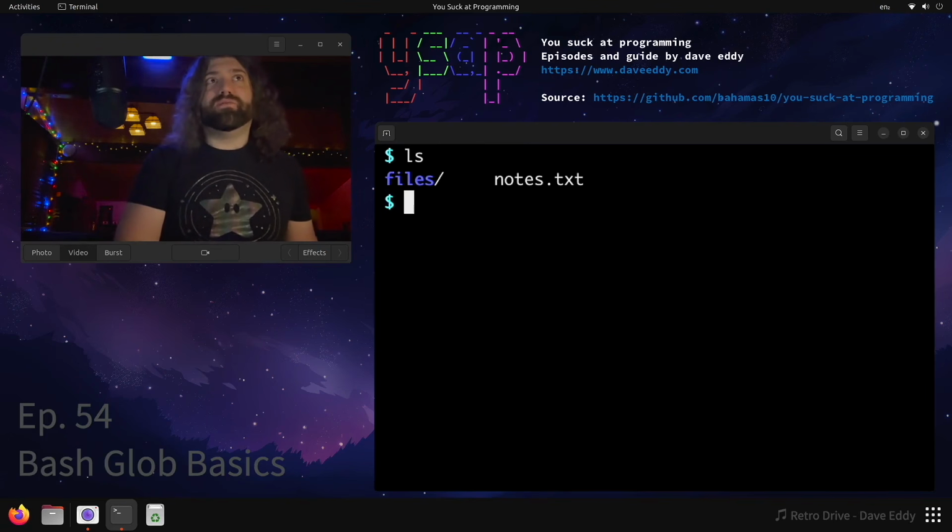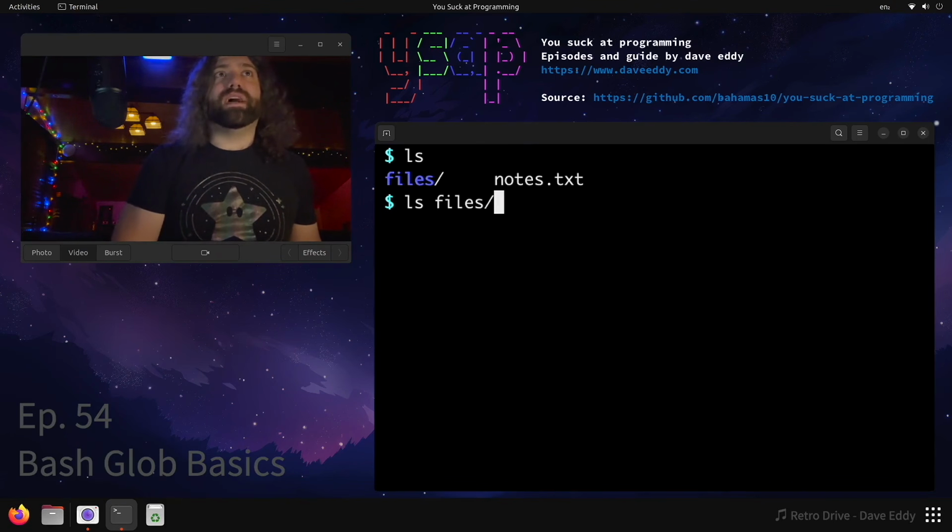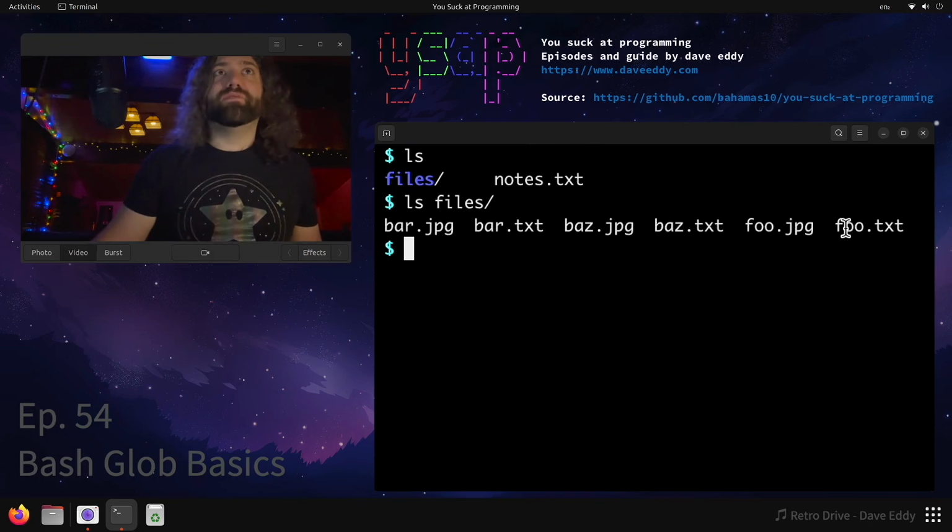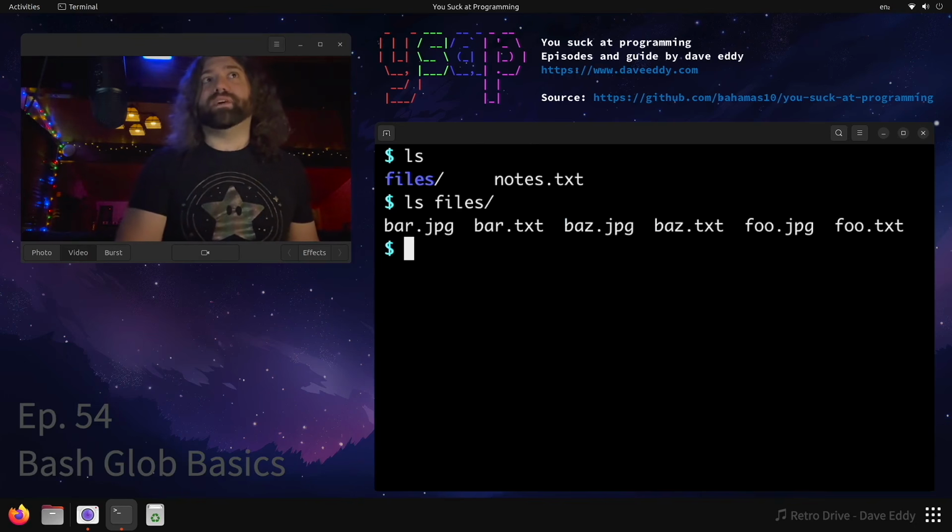We have a folder called files, and we have a file called notes.txt. Notes is for me, but let's look at files. Let's see what's inside there. Okay, we have 6 files: foo.txt, foo.jpg, bar.txt, bar.jpg, baz.txt, baz.jpg. Cool, so we have 3 text files, 3 JPEG files. Really simple. What are we going to do here?